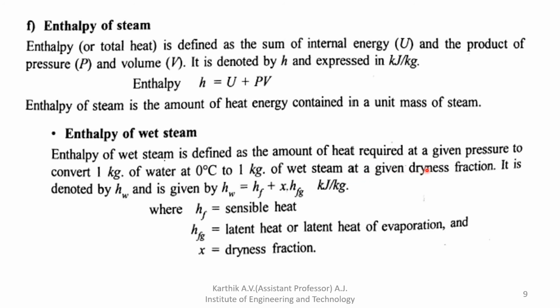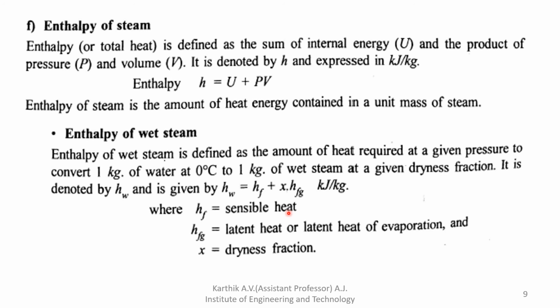It is denoted by HW. So HW is equal to HF plus X into HFG. X is the dryness fraction, HFG is the latent heat, and HF is the sensible heat. Understood? HW is equal to HF plus X into HFG.